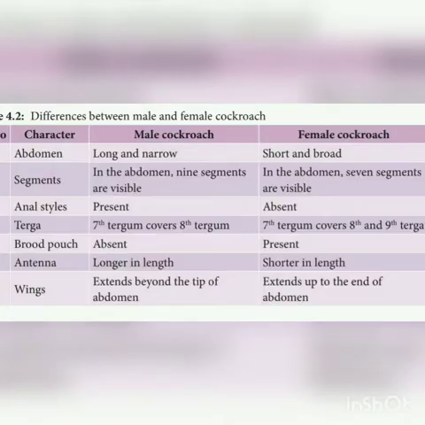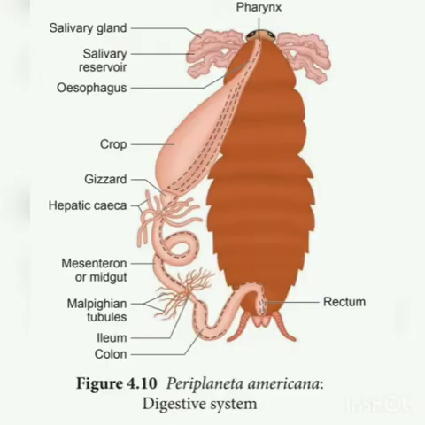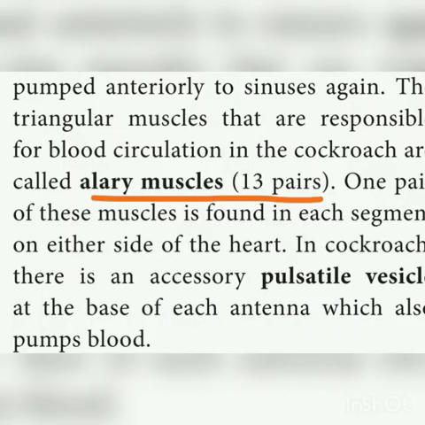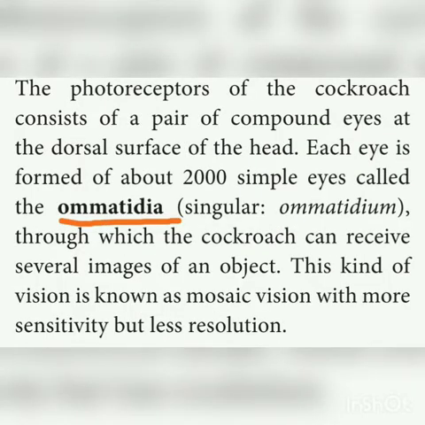And then in cockroach, you have to study how to differentiate between male and female cockroaches, and the digestive system with diagram. And then what is meant by alary muscles? These are found in the circulatory system of cockroach. Alary muscles are the triangular muscles which are found at the junction of each heart. And then what is ommatidia? Ommatidia is nothing but the eye of a cockroach. And then why do we call cockroach a pest? So these are the important questions in cockroach.